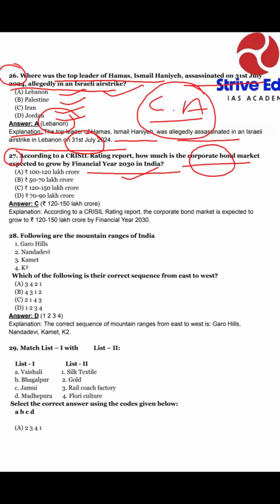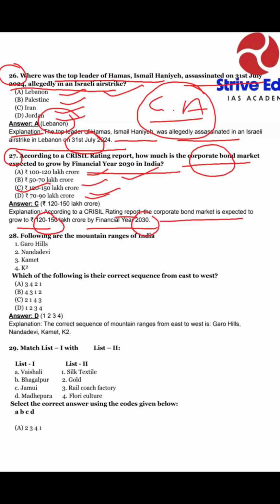Option A, 100 to 120 lakh crore. Option B, 50 to 70 lakh crore. Option C, 120 to 150 lakh crore. And option D, 70 to 90 lakh crore. So our answer is option C. Okay. Here you can see our explanation. According to a CRISIL rating report, the corporate bond market is expected to grow to 120 to 150 lakh crore by financial year 2030.